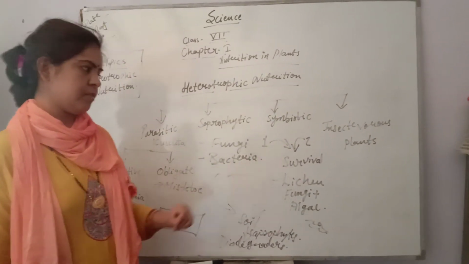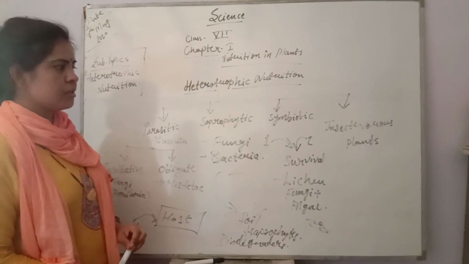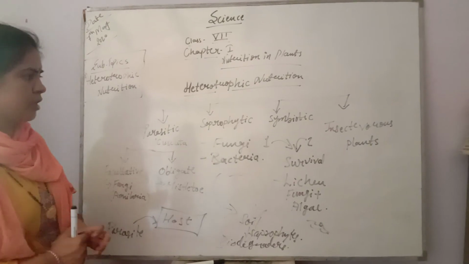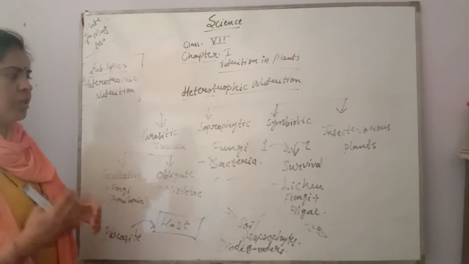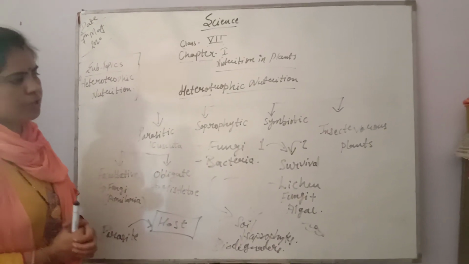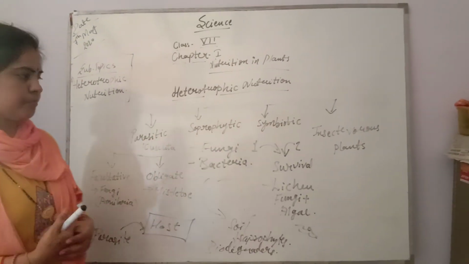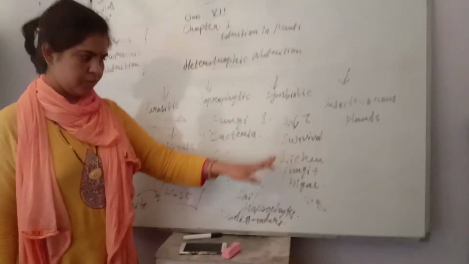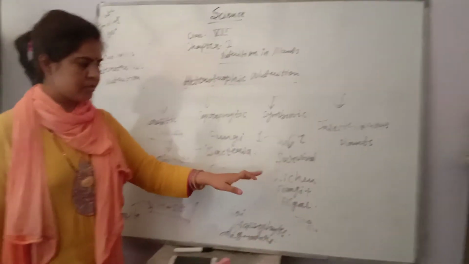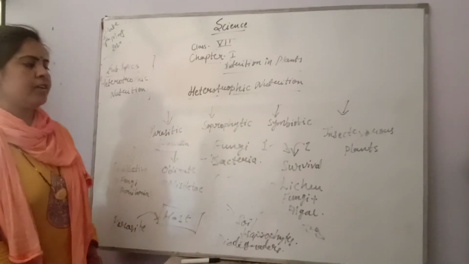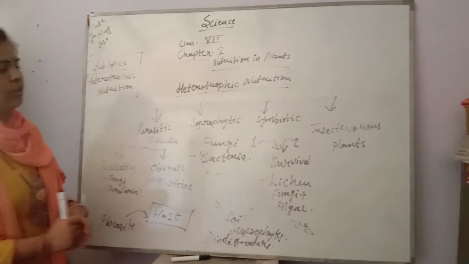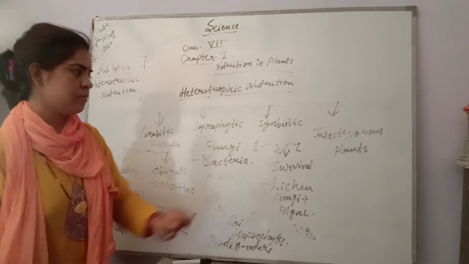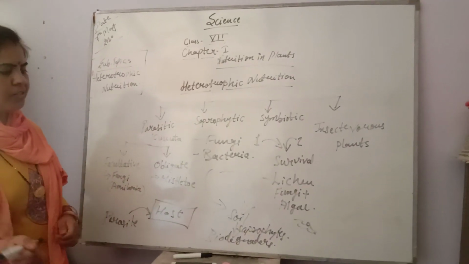That is lichen. So what is the conclusion? When two organisms are living together for their mutual benefit, for their mutual survival, that is known as symbiotic relationship. You can find out more examples of this. For this video, this is enough. Lichen has been given in the book also, that fungi and algae are living together for the mutual survival. Here is one more example.